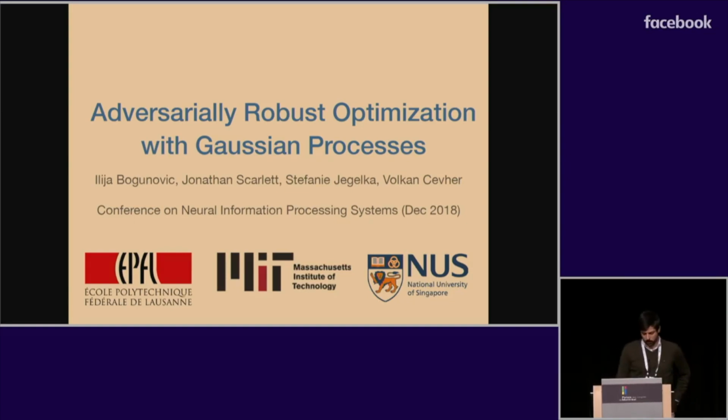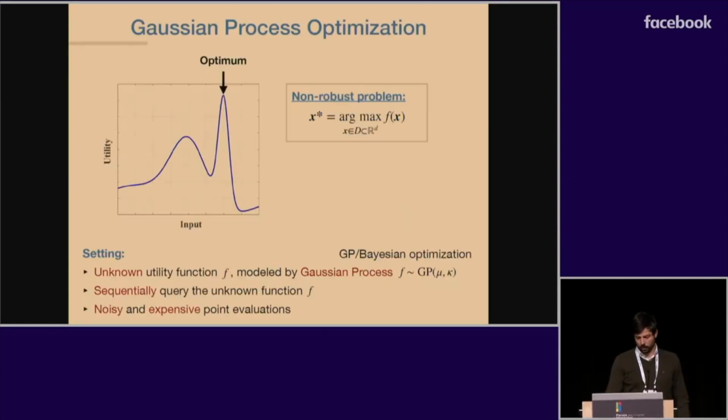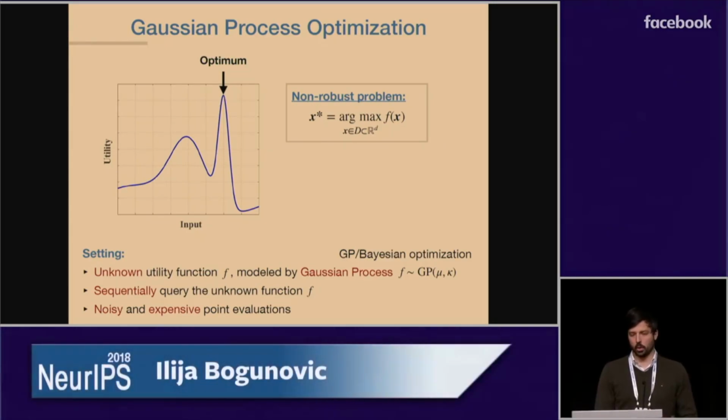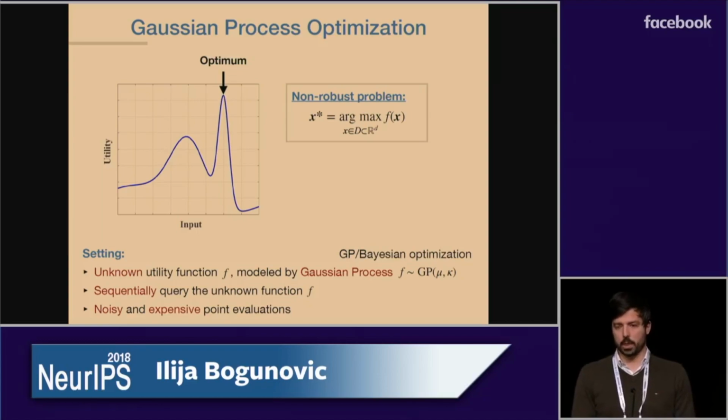Hello, everyone. This is a joint work with Jonathan Scarlett, Stephanie Gelka, and Volkan Jevher. In this talk, we look at the black box function optimization problem, where our goal is to optimize some unknown utility function f. No gradient information is available, and the only way we can learn about this function is through noisy and expensive point evaluations that are chosen sequentially.